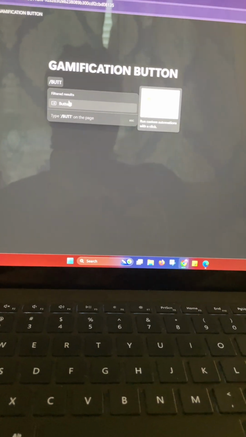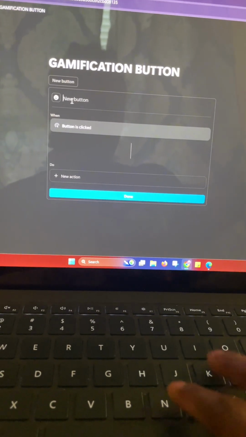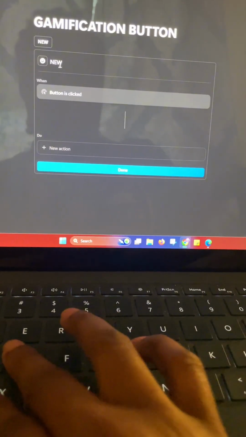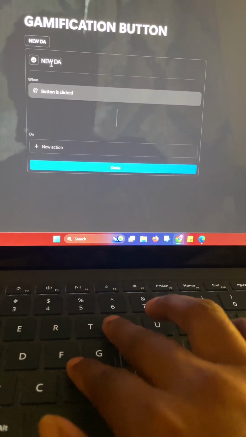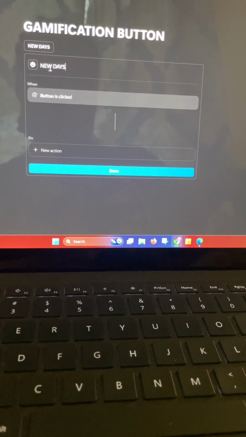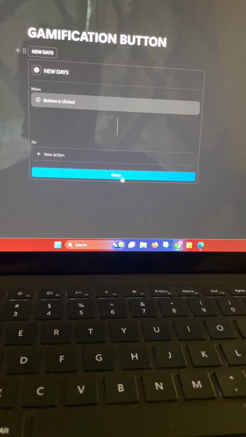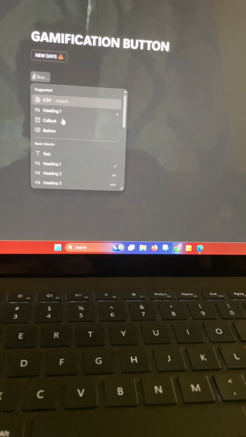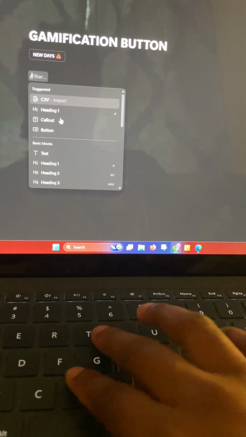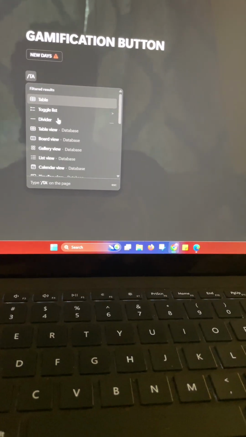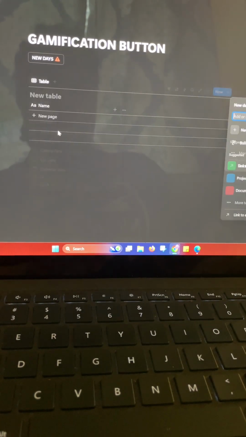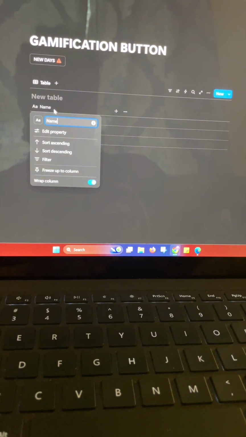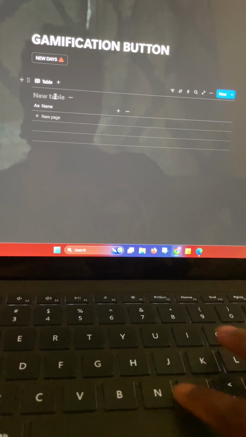You can always start off with your button property because that way it's easier. We're going to tell this new days. And currently it is empty because we don't have anything here. And then we're going to come back down here again, type in a table. We're going to put in a database. So we are going to name our database nap time.